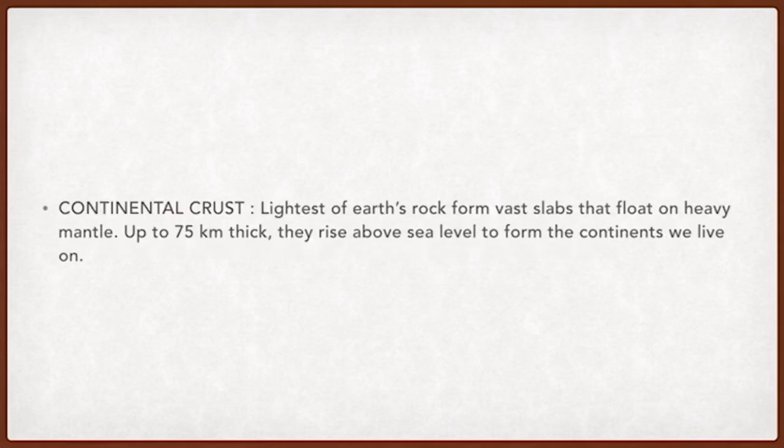Next is the continental crust. The lightest of the Earth's rock forms vast slabs that float on the heavy mantle, up to 75 kilometers thick. They rise above sea level to form the continents we live on. So the continents on which we are currently living are formed from the lightest of the Earth's rock.